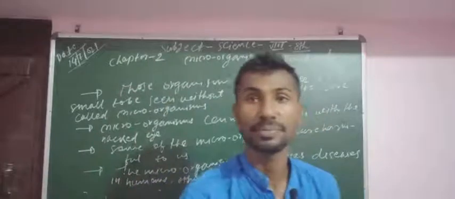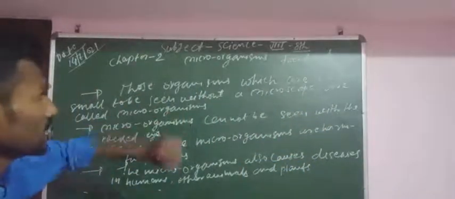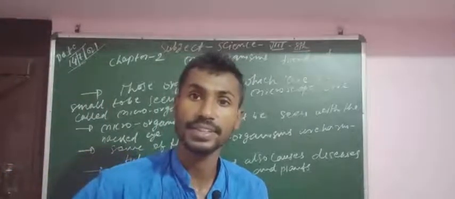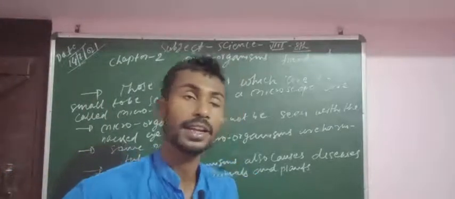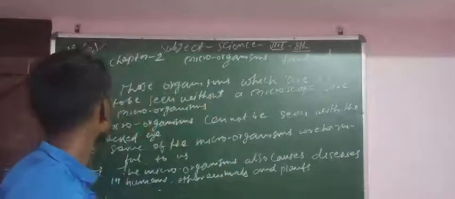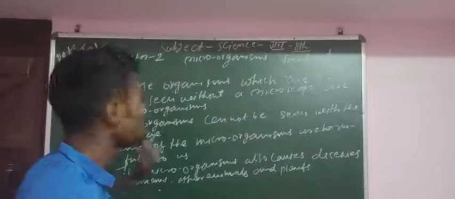As per my statement, I told you that those organisms are living things, that means they have life. Those organisms which are too small to be seen without a microscope are called microorganisms.